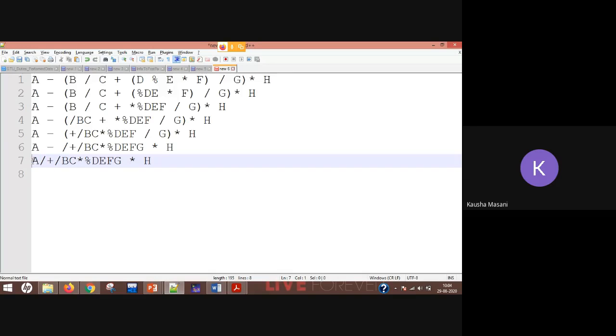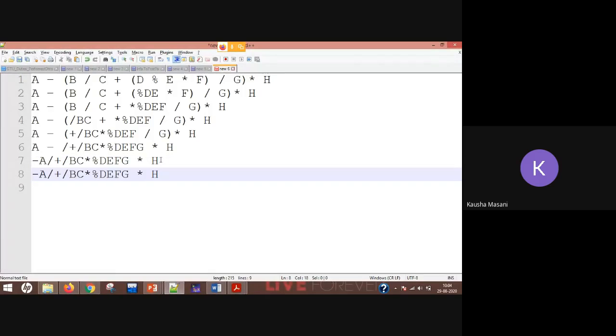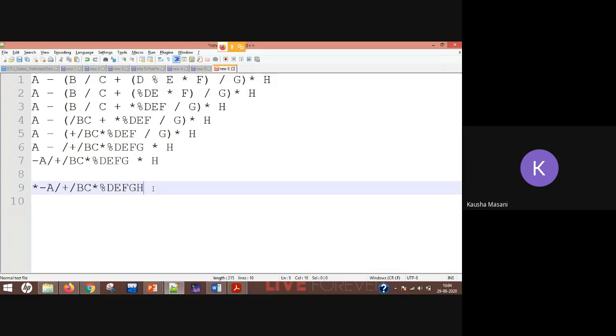So minus sign goes here. So now operand 1, operand 2. Correct? So star sign goes in front. So here, so your final evaluation is this.